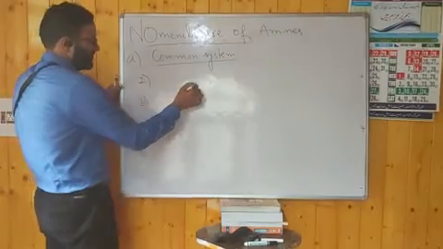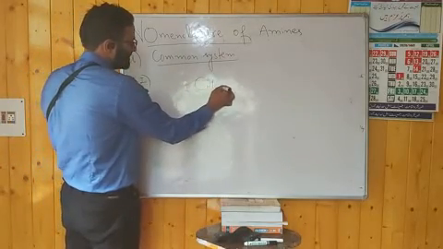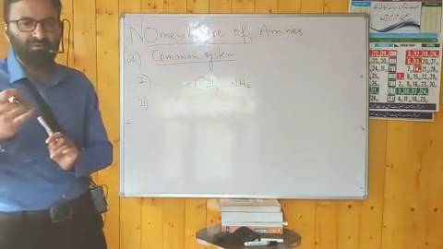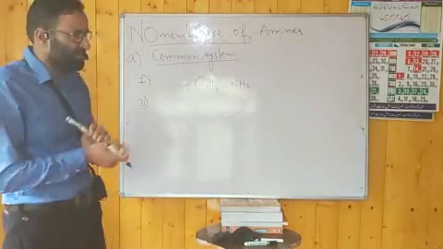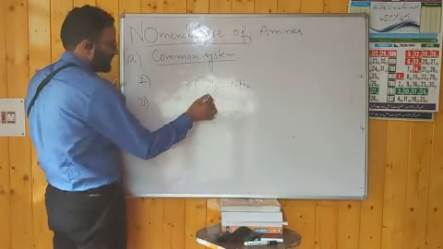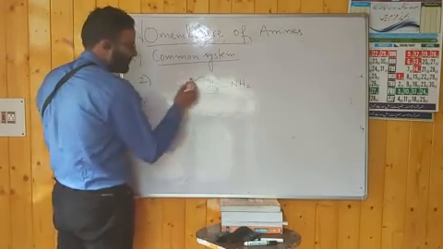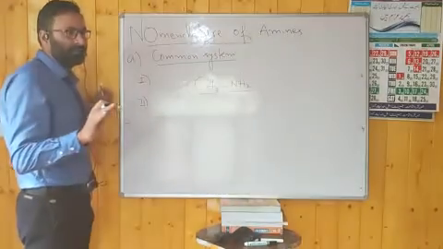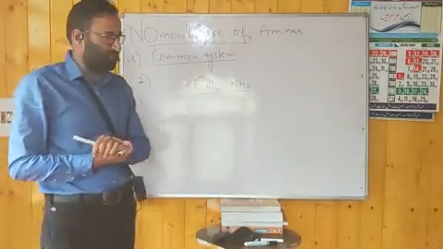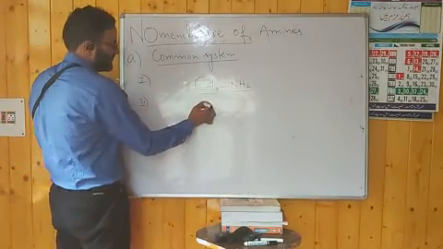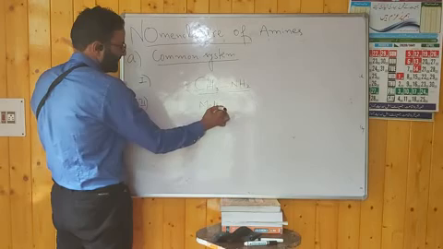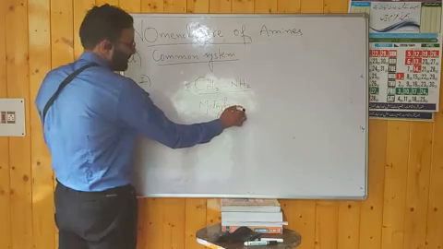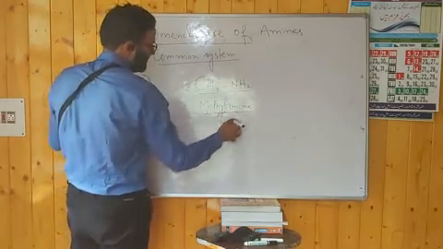For example, if we have this simple amine, how will we name it in the common system? The first way is to write the name of the alkyl group followed by the suffix amine. Here, the alkyl group is methyl, followed by the suffix amine. The name will be methylamine.